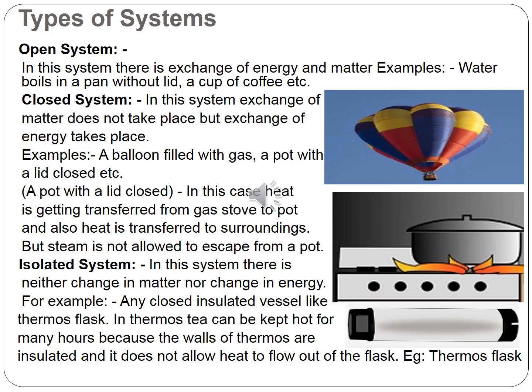Let us see what the different types of systems are. First one is the open system. In this system, there is exchange of heat energy and matter. Examples: water boiling in a pan without a lid, a cup of coffee, etc. Second one is the closed system. In this system, exchange of matter does not take place, but exchange of energy takes place. Examples are a balloon filled with gas, a pot with a closed lid, etc.